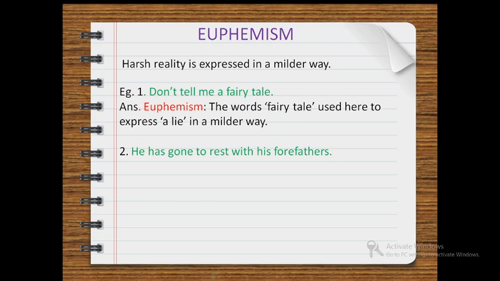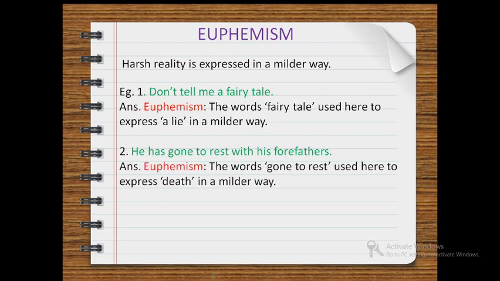So the expression of death is expressed over here with the words gone to rest. So the harsh reality of death is expressed in a milder way by using the words gone to rest. We will explain this line as answer euphemism. The words gone to rest used here to express death in a milder way.